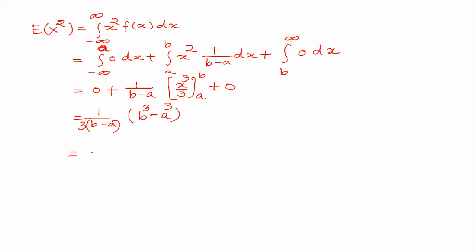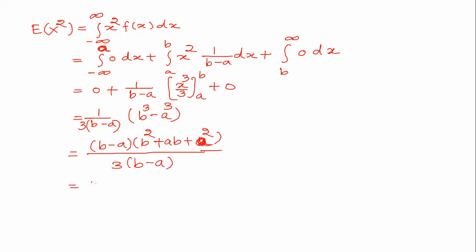Then again we write the factors of b cube minus a cube, that is (b minus a) into (b square plus ab plus a square). These are the two factors divided by 3 times (b minus a), and as such this is (a square plus ab plus b square) divided by 3.